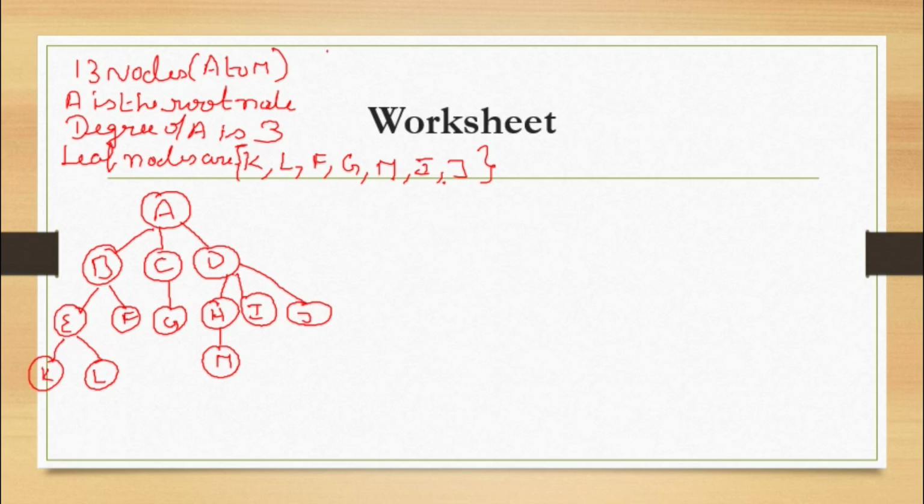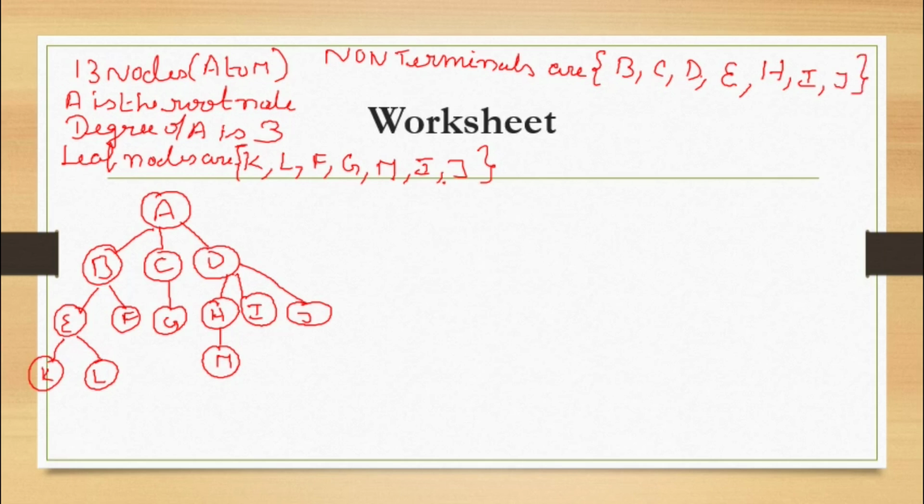Which are the non-terminals here? The non-terminals are B, C, D, E, H.